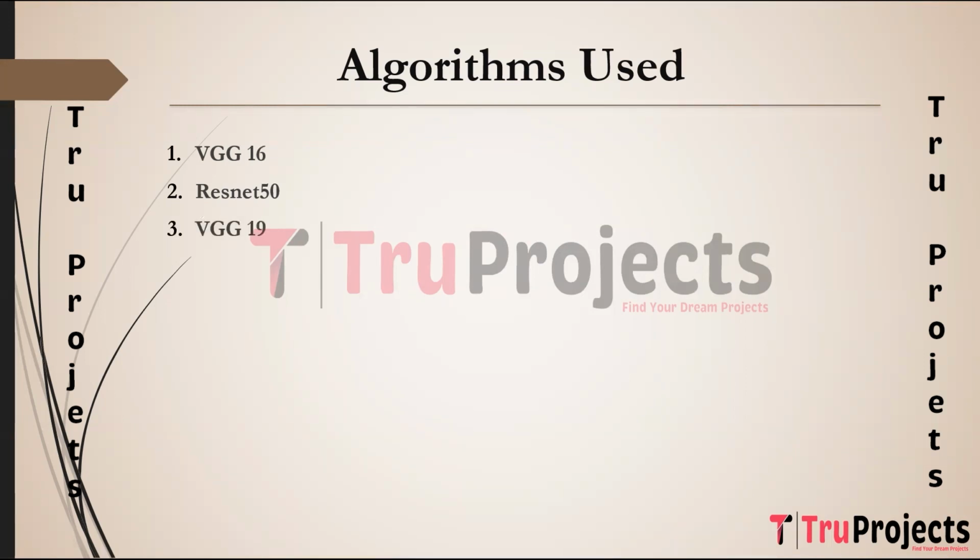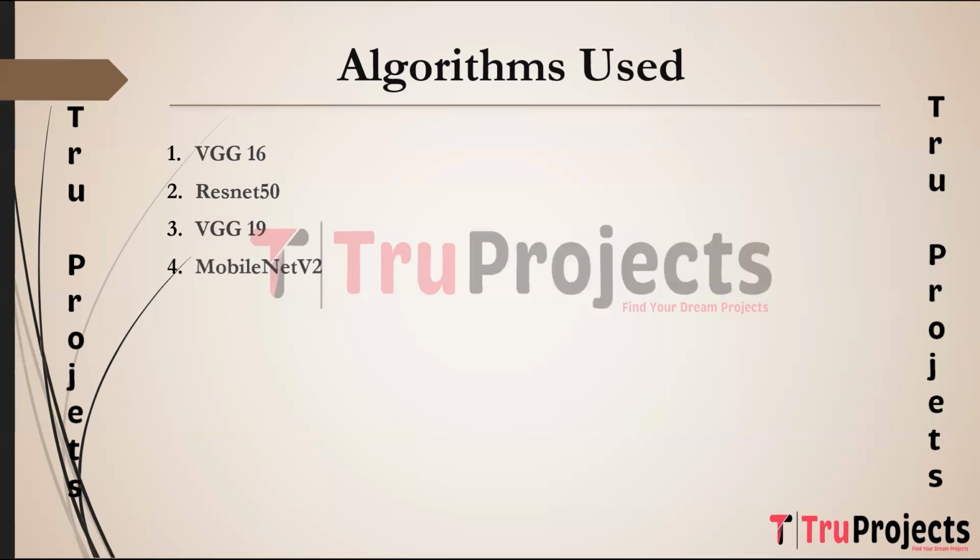Coming to the next algorithm, which is VGG19, Visual Geometry Group 19. It is an extension of VGG16 with 19 weight layers, including 16 convolutional layers and 3 fully connected layers. It maintains the simplicity and effectiveness of VGG16. It is used as an alternative to VGG16, offering similar capabilities with a slightly deeper architecture. It helps in exploring whether the additional layers provide improved monkeypox diagnosis performance.